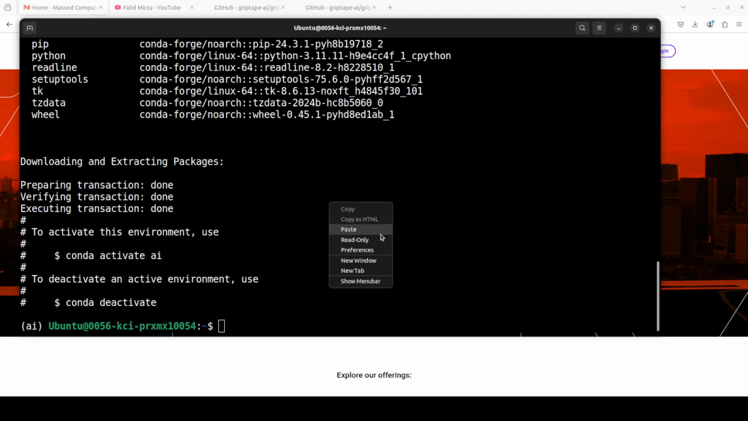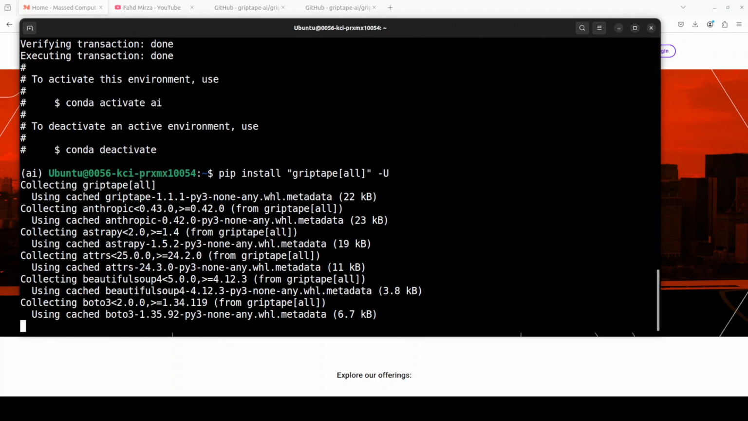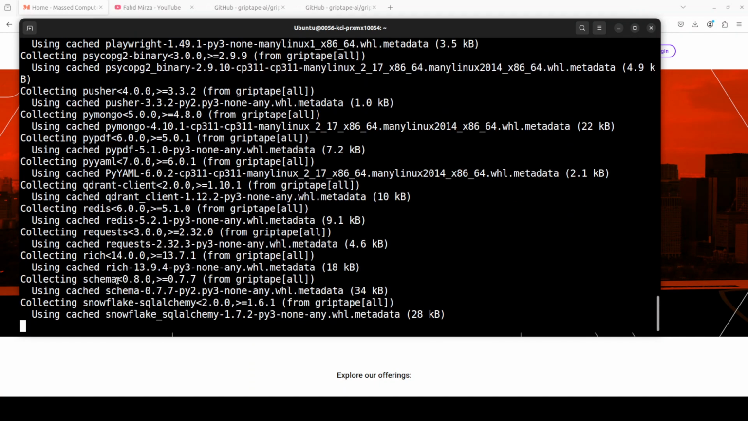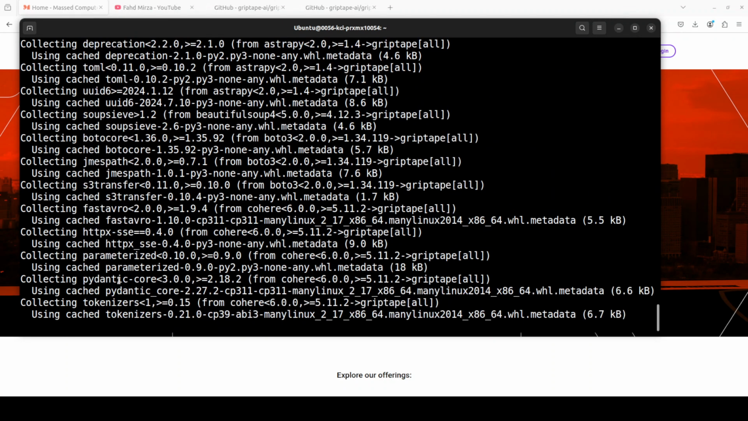And now let me install GripTape with all the options. It's a simple pip command, and that takes around 30 to 40 seconds as it installs a lot of things, which is good. We don't have to install it separately, everything is embedded in it.